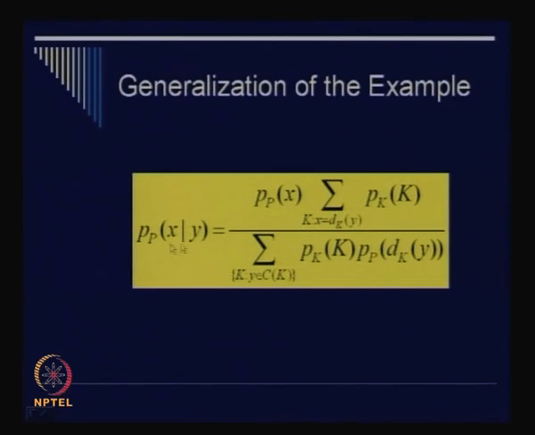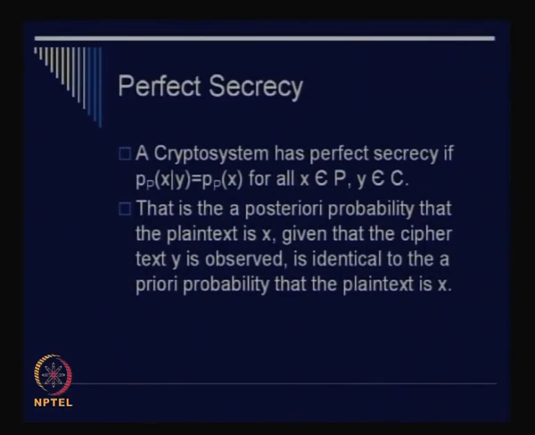Then check whether this value of P(x|y) matches with the probability P(x). If P(x|y) matches with P(x), then we have got perfect secrecy. So that is the idea. Informally, it means that the a posteriori probability that the plain text is x, given that the ciphertext y is observed, is identical to the a priori probability that the plain text is x. So that is the definition of perfect secrecy.